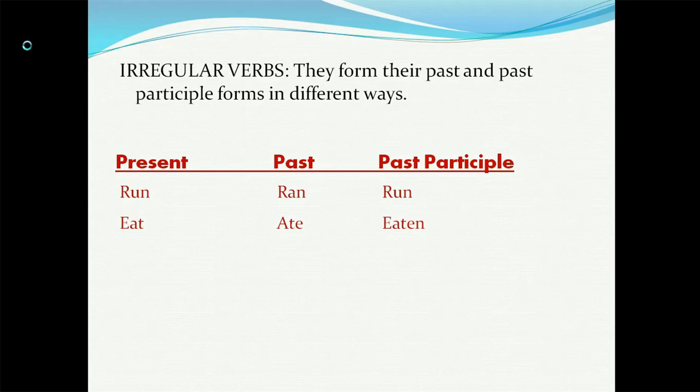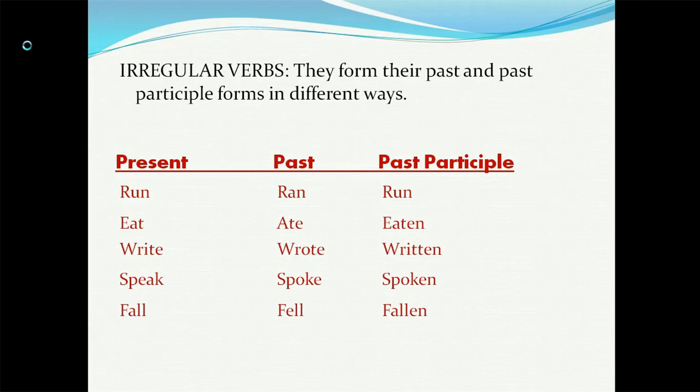See, you don't have any relationship between the present, past and participle forms, right? That is why they are called irregular. They don't have any regular pattern. Speak, spoke, spoken, fall, fell and fallen. So these past participle forms are used in perfect tenses: present perfect, past perfect and future perfect. That is why these verbs are very important. If you learn these verb forms properly, when you are converting them into the proper tenses, it will be much easier for you. Okay.